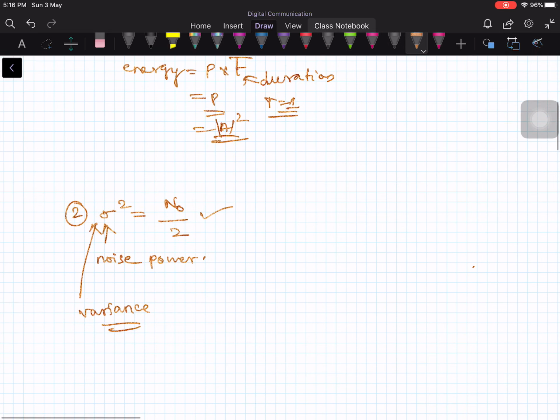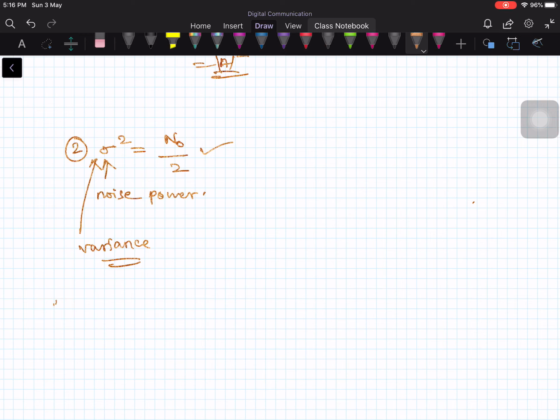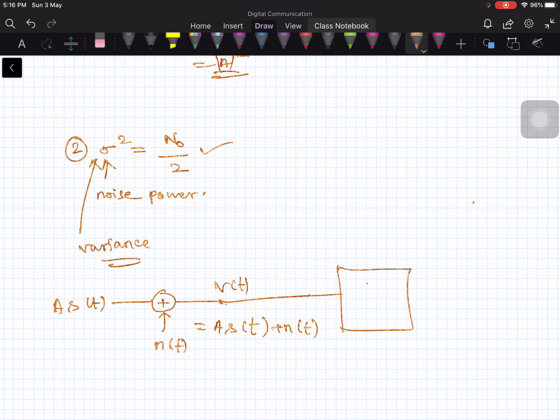It is very easy to prove also. See, you transmit a pulse a times s of t, and this is contaminated by noise n of t, and what you receive is the addition of this input signal and noise. Let me call this v of t. This v of t equals a times s of t plus n of t. You give this to the filter, and the filter impulse response is g of t. In the frequency domain, you call it a transfer function, and this is my output.